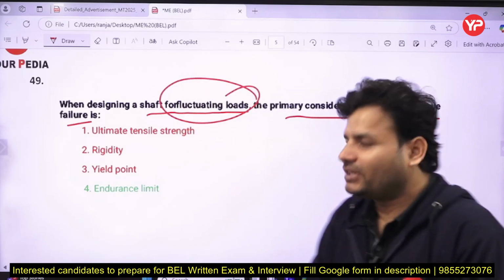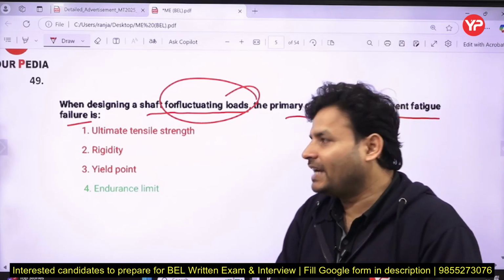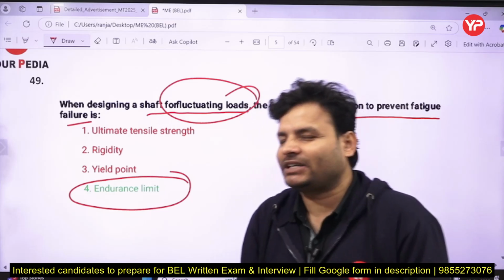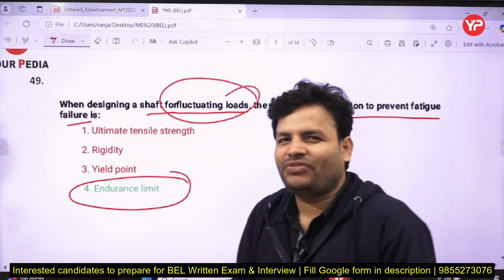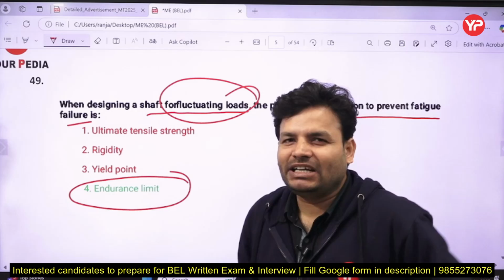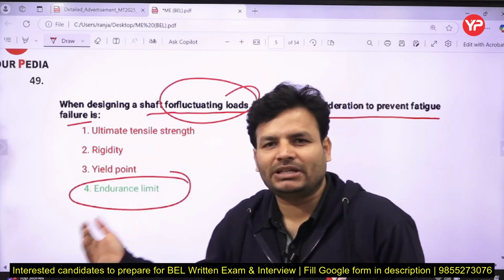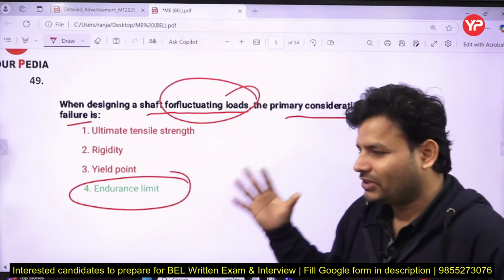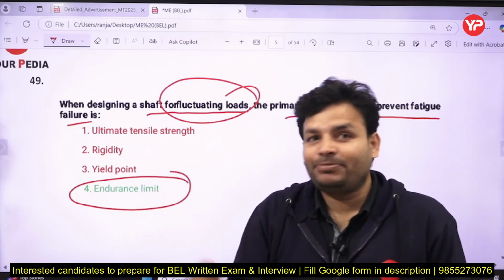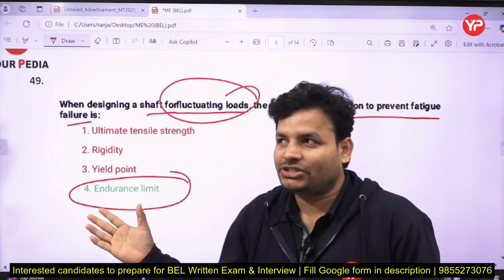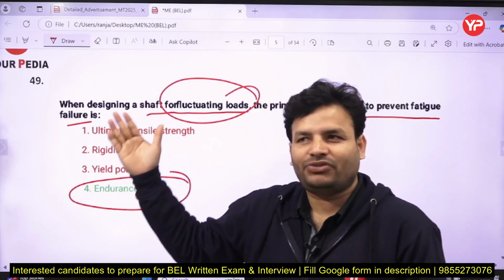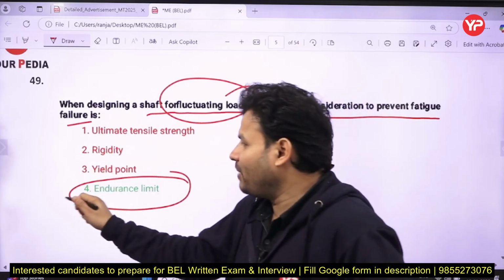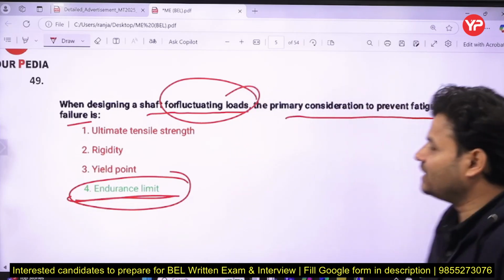And when you talk about the fatigue load, the main design criterion that you have to consider will be the endurance limit. Basically the endurance limit will be sometimes 0.45, sometimes 0.5, sometimes 0.9 times of the yield strength, right? And always the endurance limit will be less than the yield strength. So when you are going to design, especially for fluctuating or fatigue load, then in the design parameter you have to consider the endurance limit, because it will fail well before the yield point, without permanent deformation. So keep in mind the endurance limit is the major concern here.